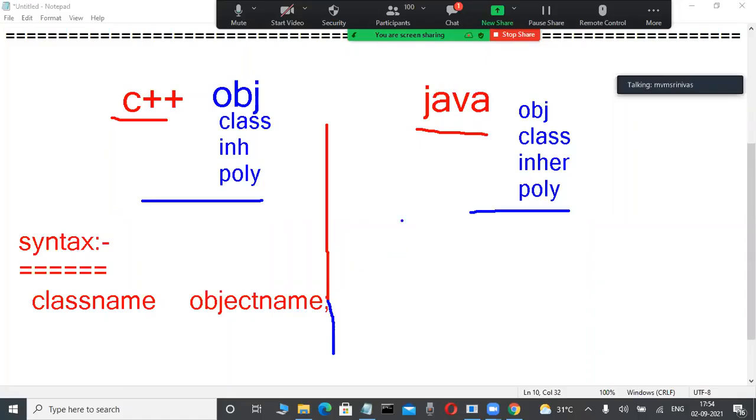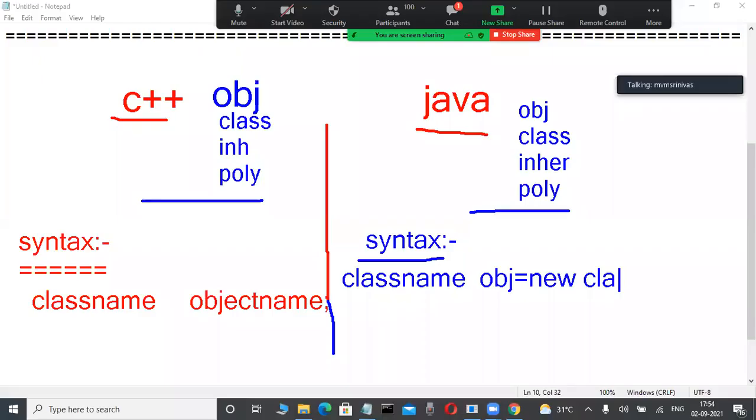Now again, how are we allowed to create an object in Java? What is the object creation in Java? Any technical persons are there? Tell me. Yes, class name. Okay, fine. Class name, space, object name is equal to new class constructor. Okay, something is there.